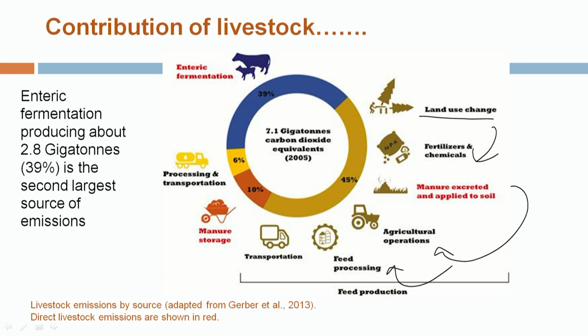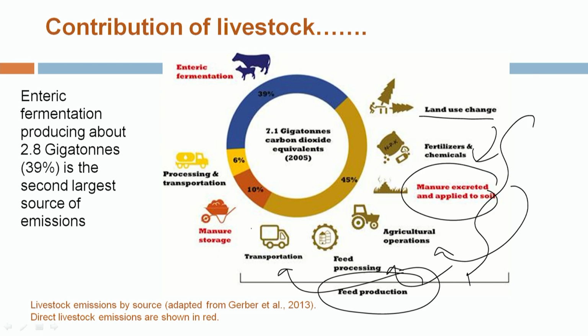Feed processing like pelleting is done, and the transfer of feed from the site of production to the site of use requires different transportation activities. All these processes together produce the feed required for rearing livestock. So this is the major component through which animal production leads to the release of different greenhouse gases.